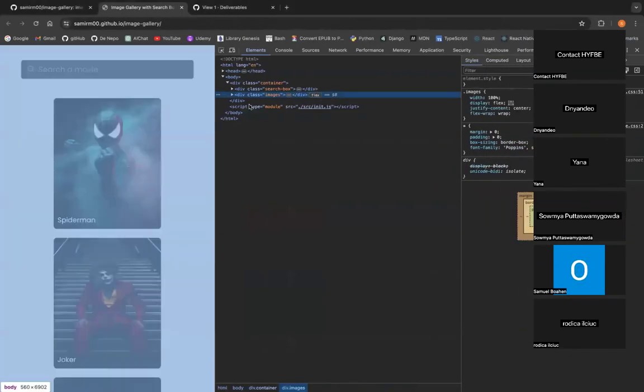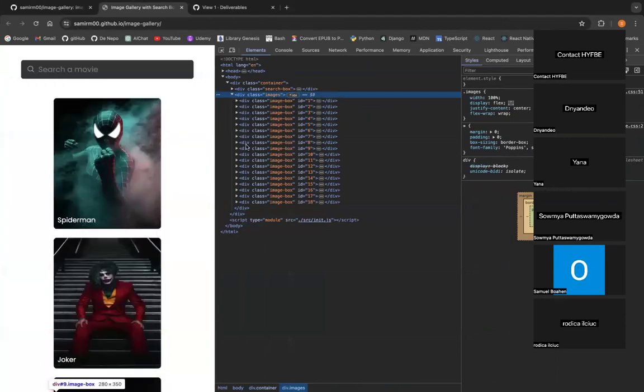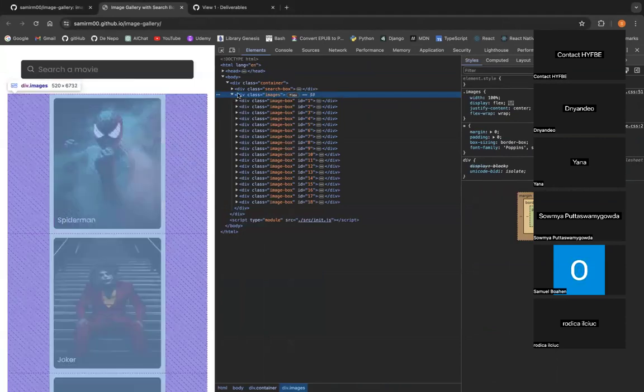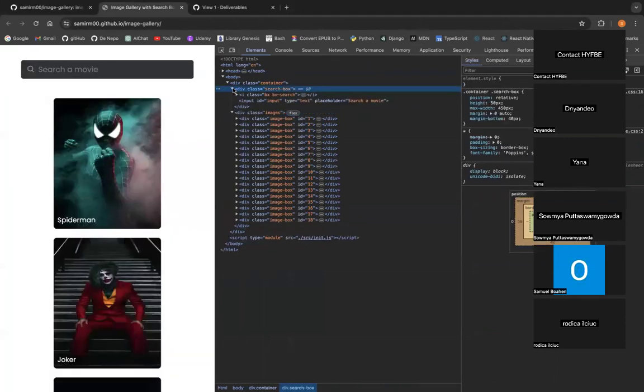Okay, what else do I have? Of course, for the images, all of those need to be generated dynamically. And for the search box, as you can see, what is the search box? Can anyone tell me? Will it be generated dynamically or statically? Why? Why is the search box here? It needs to be generated statically, not dynamically.